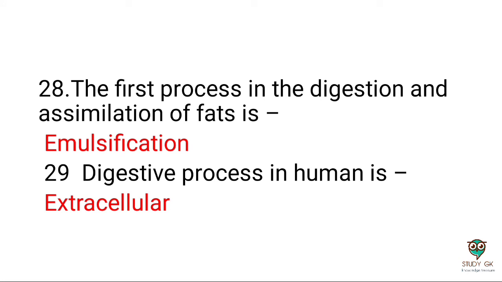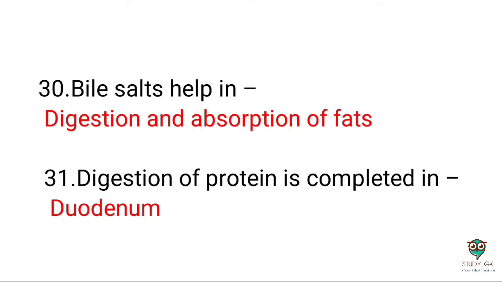Next question: the first process in digestion and assimilation of fat is emulsification. Next question: the digestion process in humans is extracellular. Next question: bile salts help in digestion and absorption of fat.